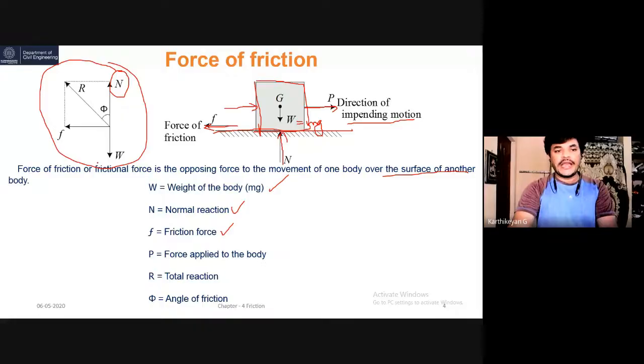And R is the total reaction, that is the resultant. This resultant and the normal force make an angle phi, called the angle of friction. This is very important; while solving problems, this is required. We need the angle of friction and also the coefficient of friction.